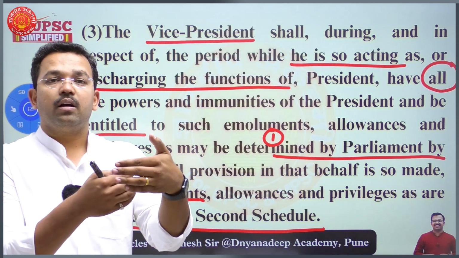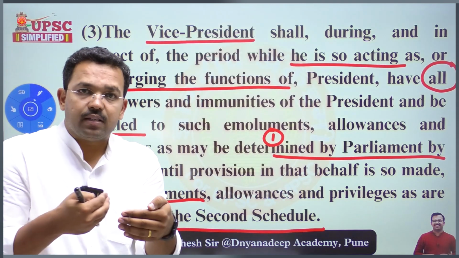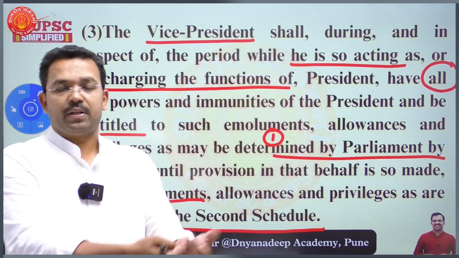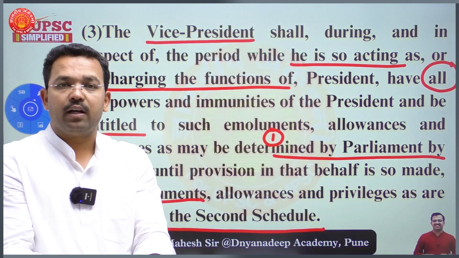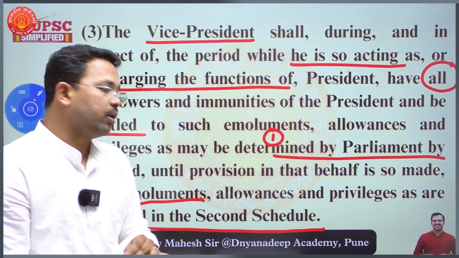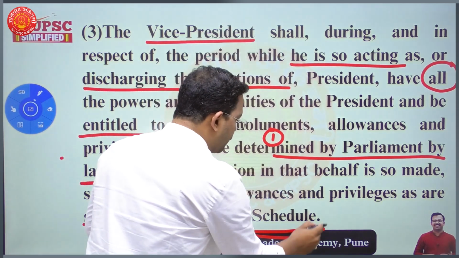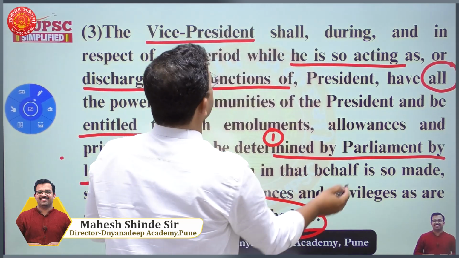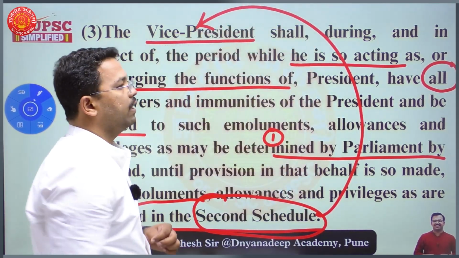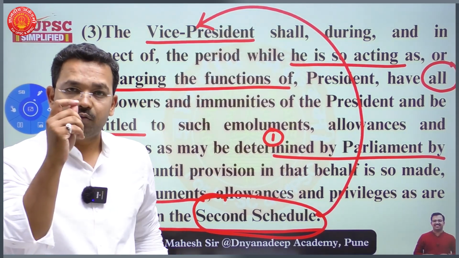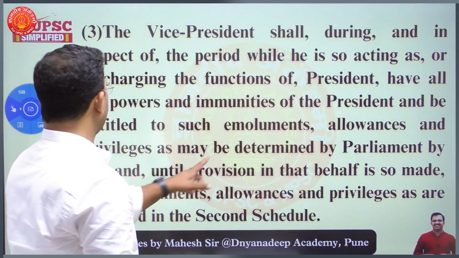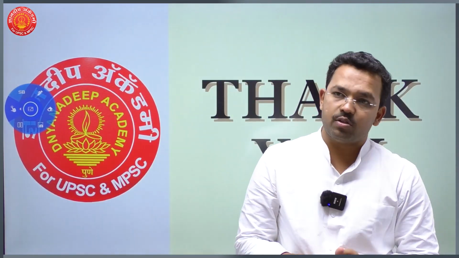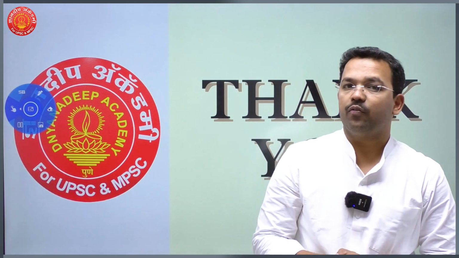But until Parliament makes such a law regarding emoluments, allowances, privileges and immunities, whatever is given in the Second Schedule for the President of India is applicable as it is to the Vice President of India. That is, he is entitled to get whatever is received by the President of India when he is acting as President of India or discharging the duties of the President of India.